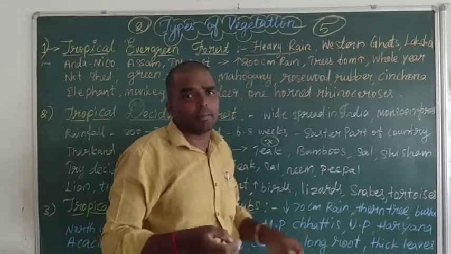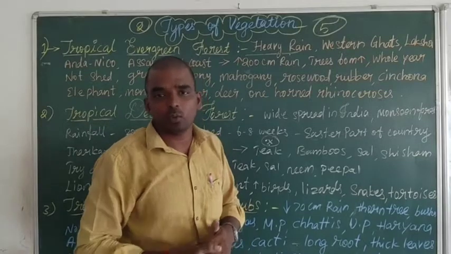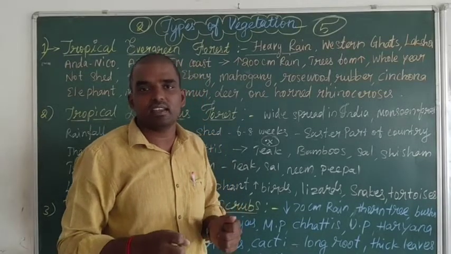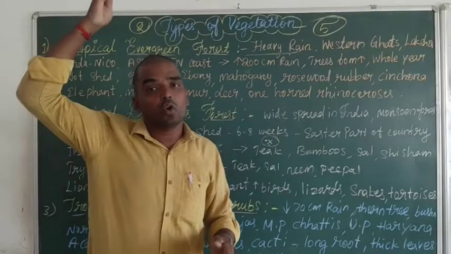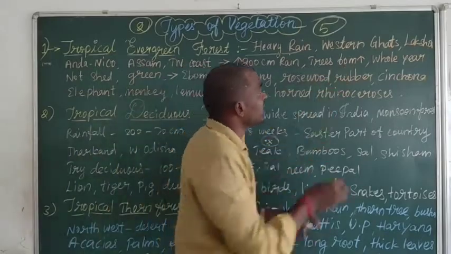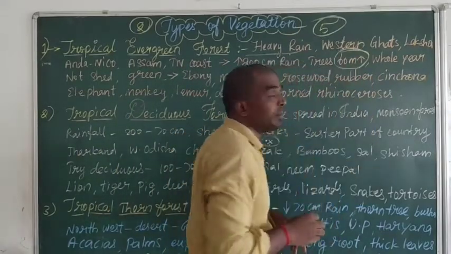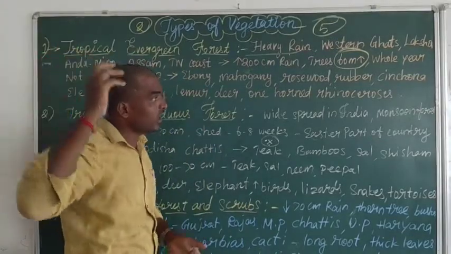So the trees receive more rainfall, water, and sunlight, and because of that they grow very tall, more than 60 meters in height.